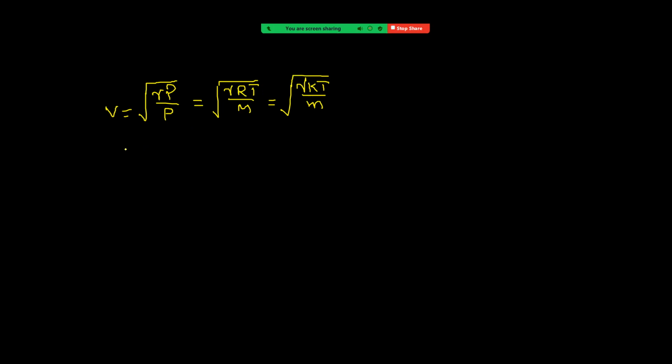Now you are given hydrogen and oxygen. For oxygen, the speed of sound is 450 meter per second.